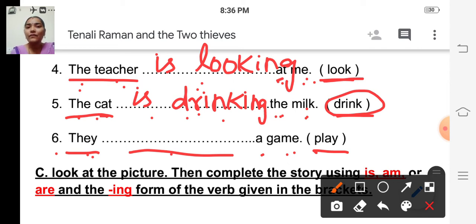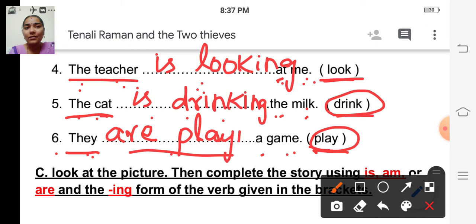So we have to use are. They are, ing form of the verb play. Playing. They are playing. P-L-A-Y-I-N-G. Playing. So they are playing a game.